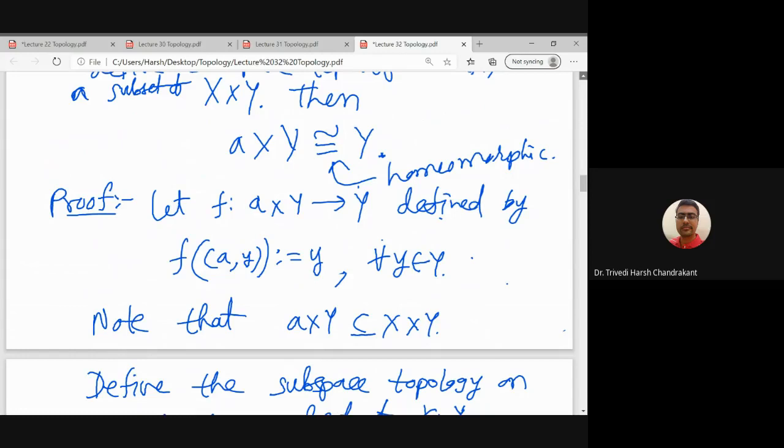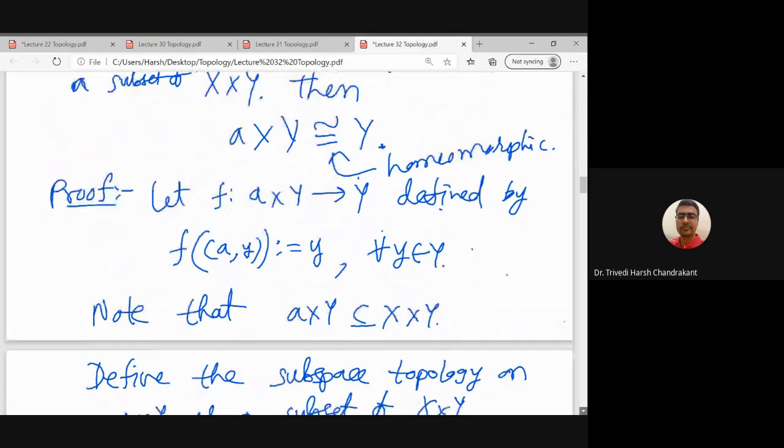So this is a bijective function which is continuous. Now the only thing we need to check to prove it is a homeomorphism is that its inverse is a continuous function. And the inverse being continuous is the same condition as the function being an open function, right? Because to show that f inverse is continuous, we have to show f inverse of an open set is open, and that is the same as the image of an open set being open, right? So the only thing we need to check is that f is an open map.